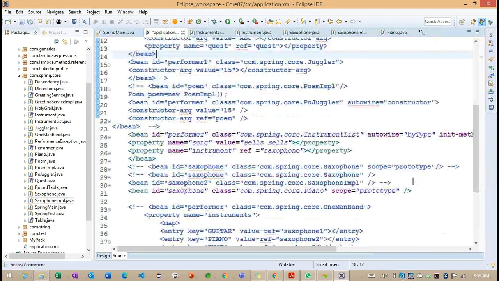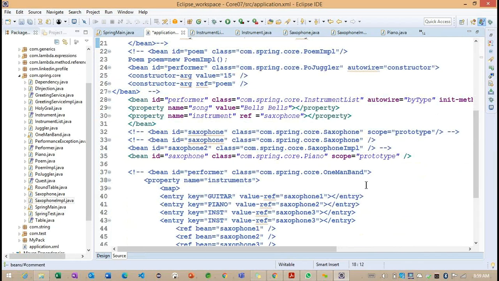However many beans we add in this particular configuration file, it is applicable to all of them. Before creating all the beans, the init method and the destroy methods are going to be called. Getting the point. So this is all about the example on the init method and auto wiring, scope, constructor injection and setter injection. These are the concepts we discussed in today's session.